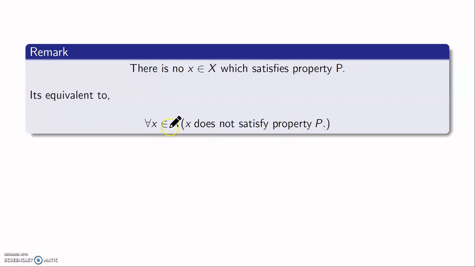Okay, and if you want, you can rewrite this as: for all x in X, X has property, you can say give some name K, where K is not P. That means X does not have property P, that means X has the property not P. Okay, so again this reduces to a statement of type 1 that I have shown in the first slide of this video.